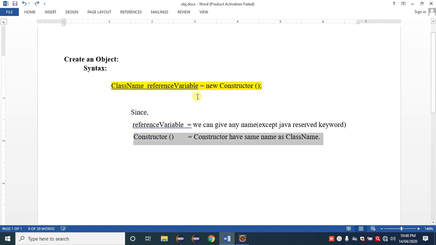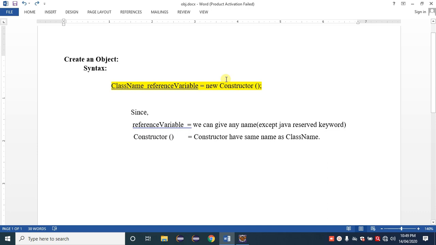So what is that constructor? Don't think about this constructor right now. Only keep in mind that a constructor always has the same name as the class name. Suppose the class name is Test. In that case, the constructor has the same name.